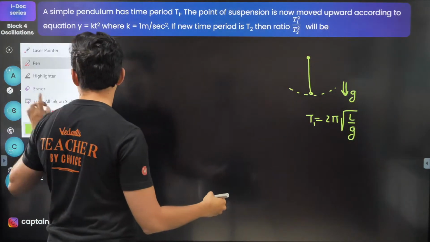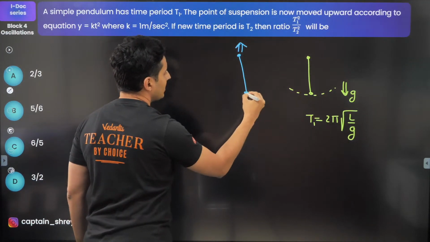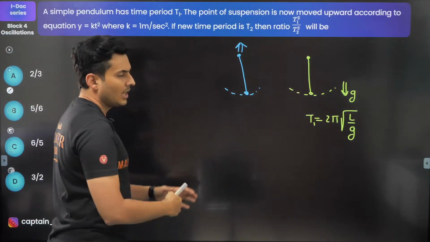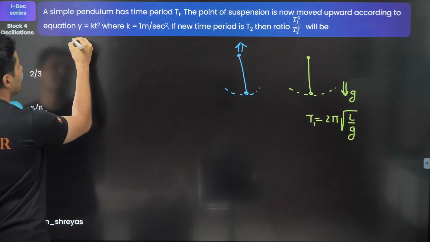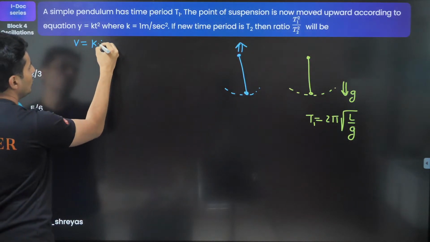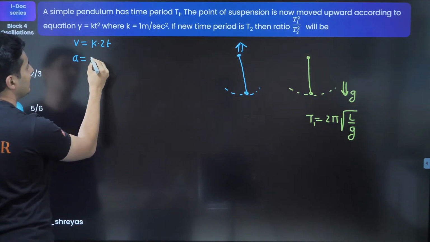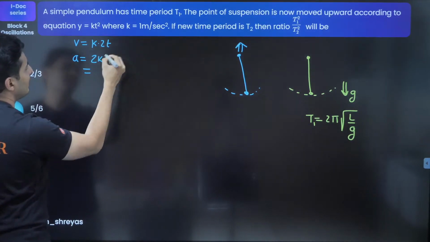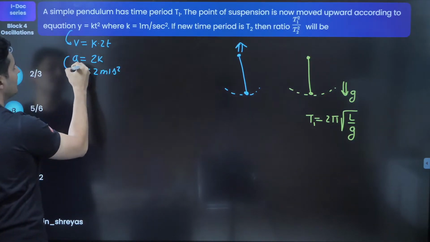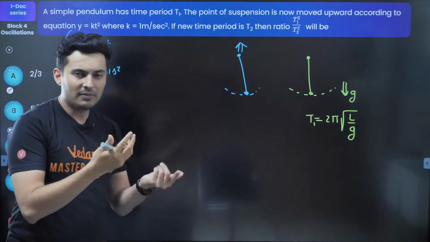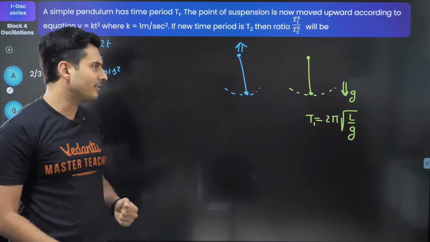But the moment you take the point of suspension and take it up, then the problem is it might accelerate, and that will create a different sense of gravity. So using this, I can find the velocity to be k into 2t, and differentiating again I'll get acceleration, which is the derivative of this, just 2k. K's value is 1, so it is just 2 meters per second square. I've just differentiated it, that's all. Differentiating position gives velocity, differentiating velocity gives acceleration.